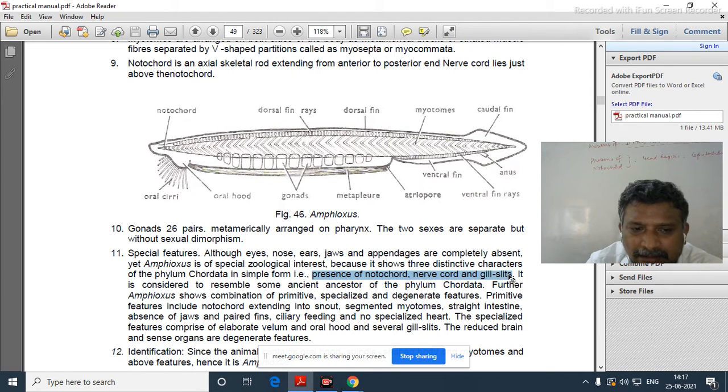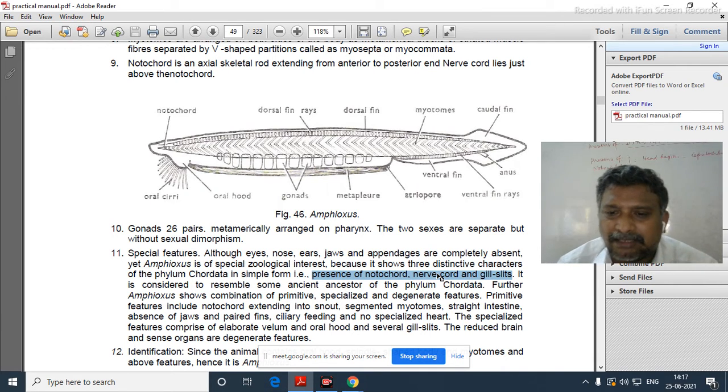Is it visible? The highlighted wordings are visible to you? Yes, sir. Presence of notochord, presence of a nerve cord and presence of gill slits, all these three are permanently seen in their body. Once again, all of you say that.